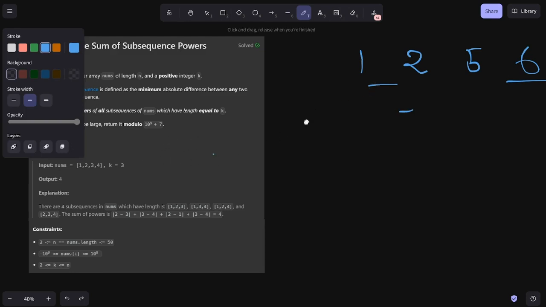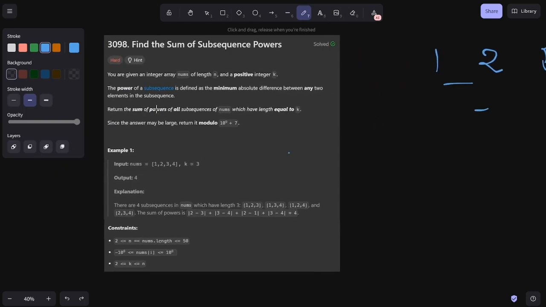Back to the problem. We need to find the sum of powers of all subsequences of nums which have length equal to k. So we only care about subsequences with length k here. Since the answer may be large, return it modulo 10 to the 9th plus 7. So this is just a standard LeetCode normalization to constrain the answer into a 32-bit integer.